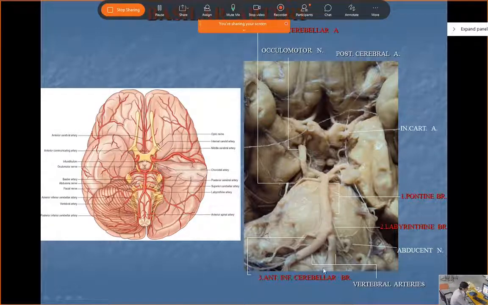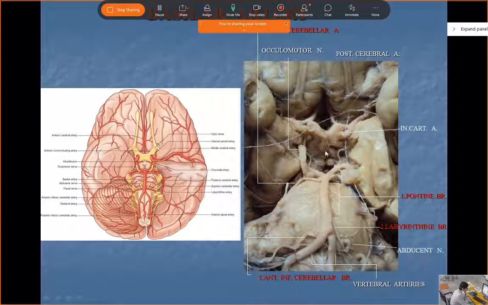Okay, now what are the branches? First one, these small branches which you are seeing over the surface of the pons, these are known as the pontine branches. Another one will go inside the internal acoustic meatus, and this is known as the labyrinthine artery. Third is antero-inferior cerebellar. It will go laterally to supply the cerebellum.